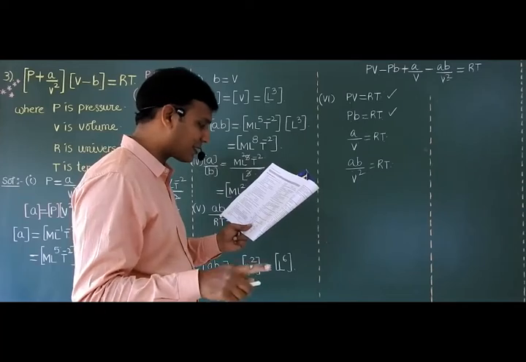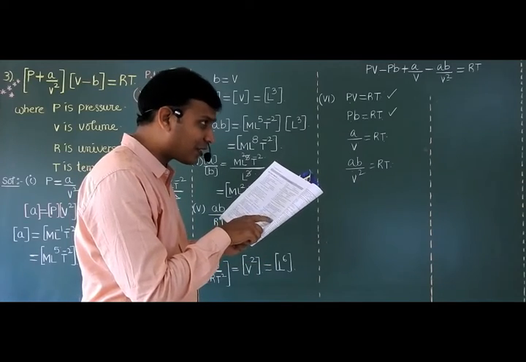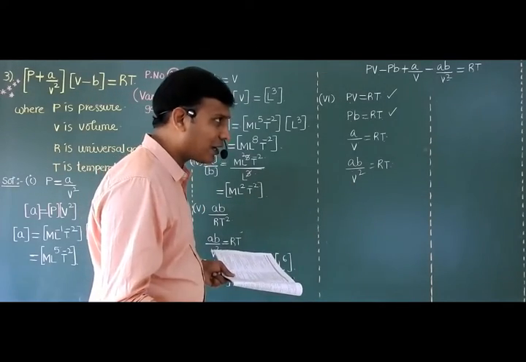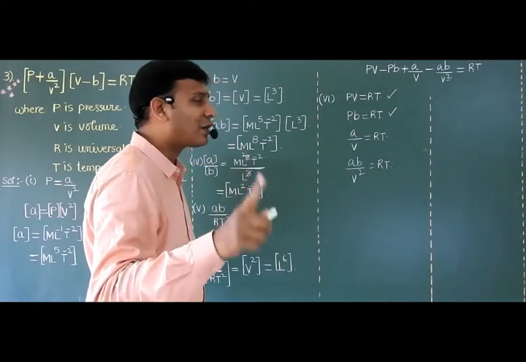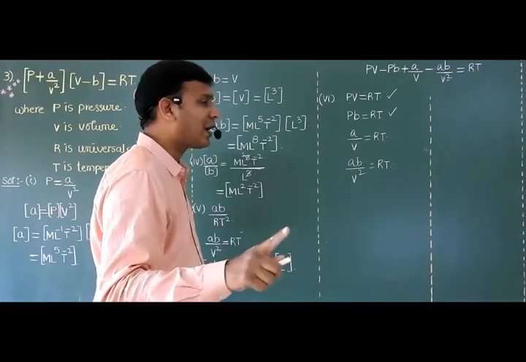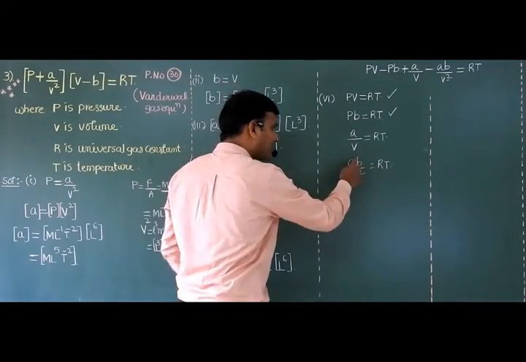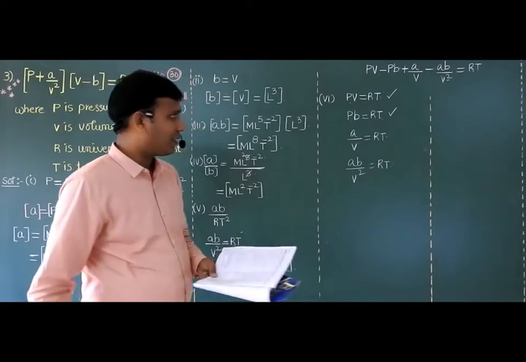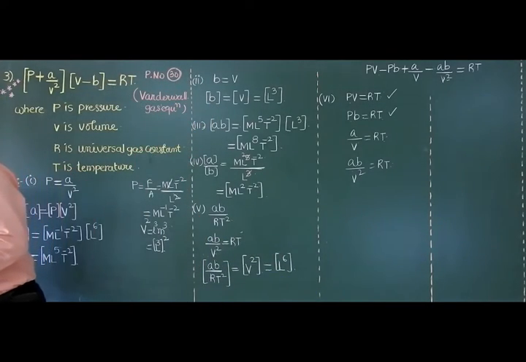That is actually the correct answer. The question is which of the following does not have the same dimensional formula? A by V square is not equal to RT. So the right option is C. RT is equal to AB by V square, that is given already. Okay? It is correct. The next one, sir.